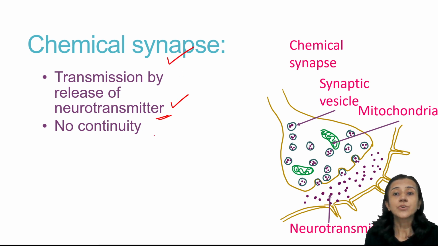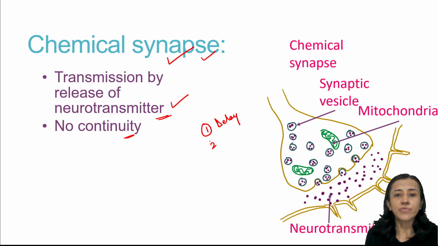So, here you can see the structure is similar to the neuromuscular junction. There is no continuity. Pre and post synaptic neurons are not in contact with each other. Therefore, here synaptic delay is more as compared to electrical synapse. That is one characteristic, synaptic delay.